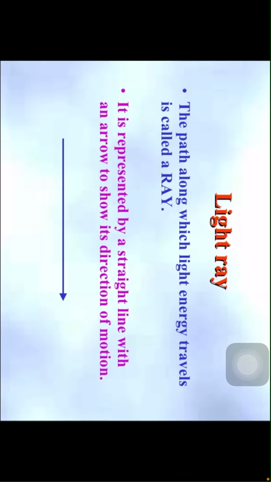Light ray. The path along which light energy travels is called a ray. It is represented by a straight line with an arrow to show its direction of motion, children. Observe, children, here the ray of light is shown with an arrow to show its direction of motion.